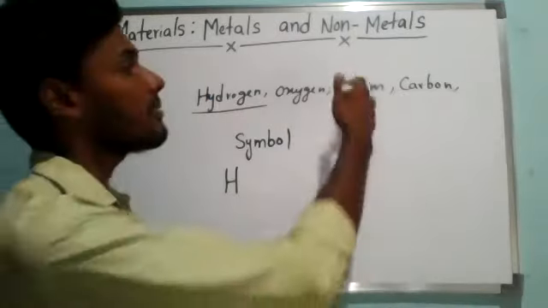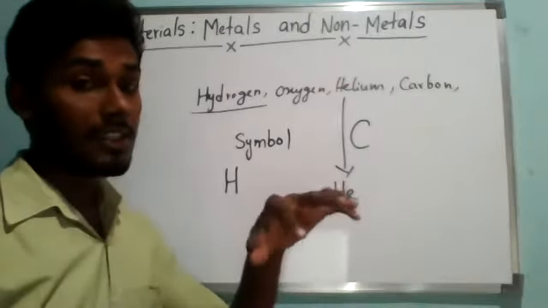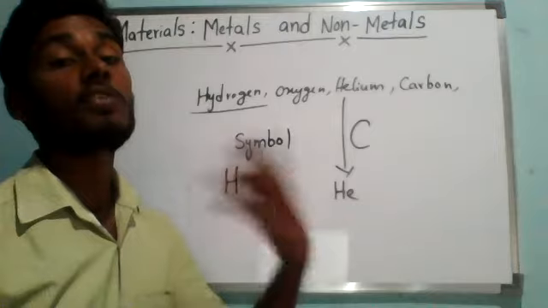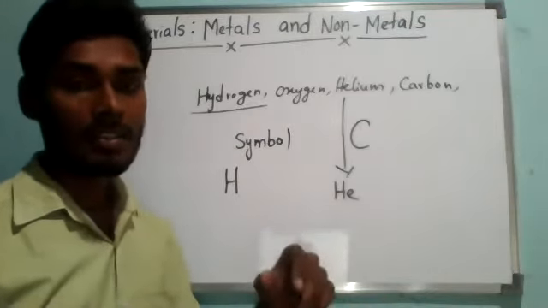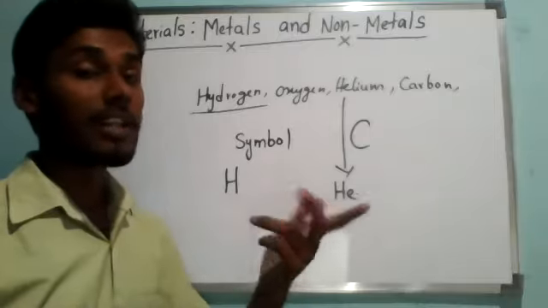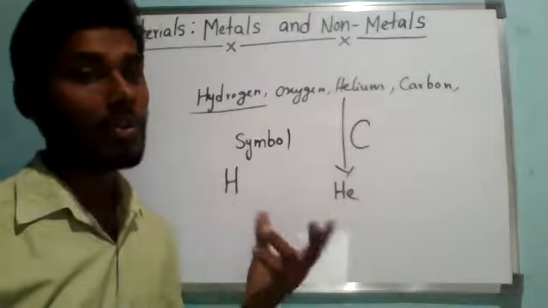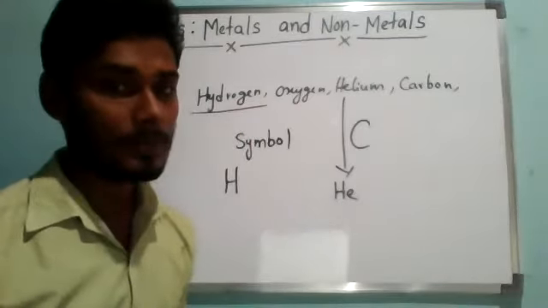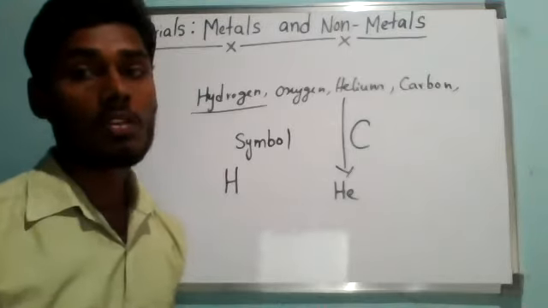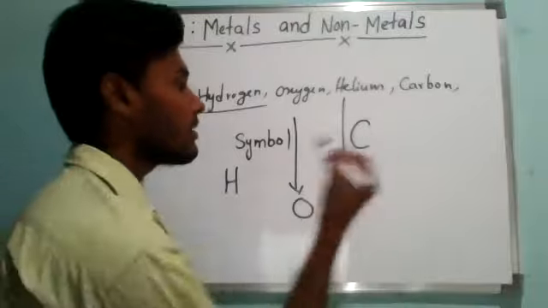Suppose one more element comes with H only, then we have to go for some other. We see the alternative name of that element in different languages, like a Latin word or a Greek word, and take the first letter of that. Here, oxygen's symbol is O only, and carbon's symbol is C.